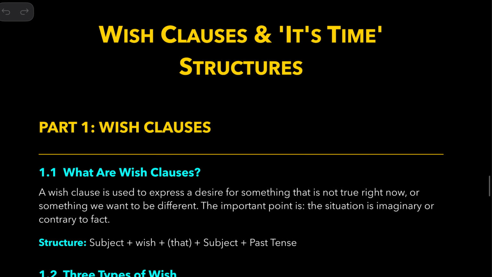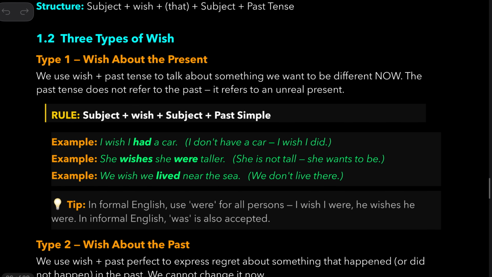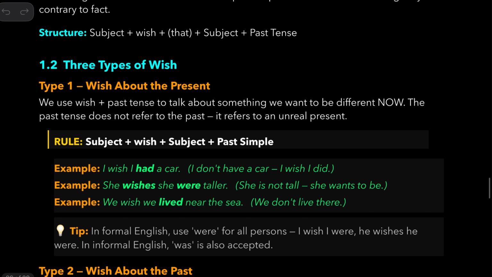Now, wish clauses and their time structures. Look at the examples first. I wish I had a car, meaning I don't have a car, but I wish I did. She wishes she were taller, meaning she is not tall, she wants to be. We wish we lived near the sea. So it means we don't live there. So it's a wish about the present.